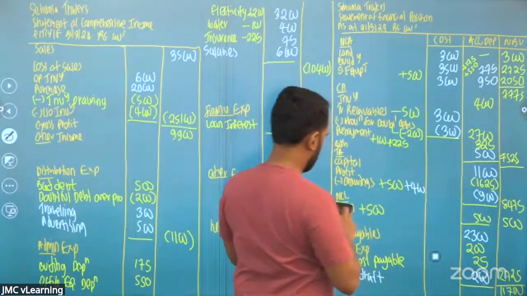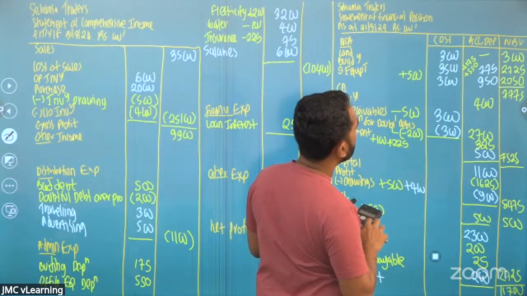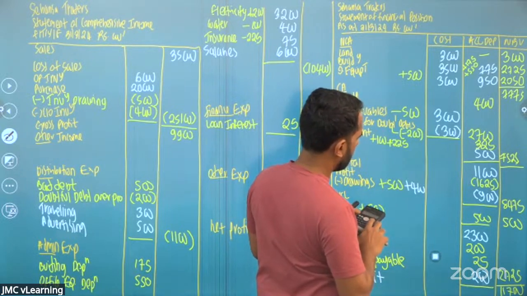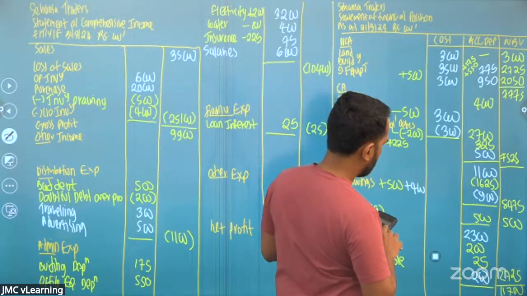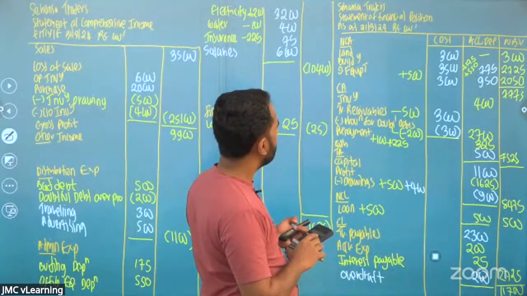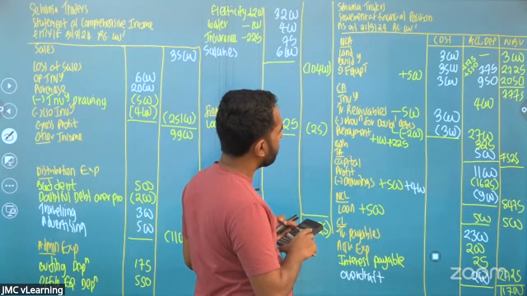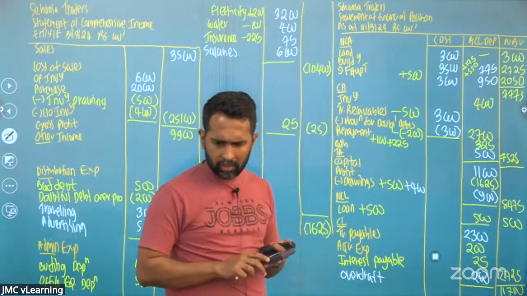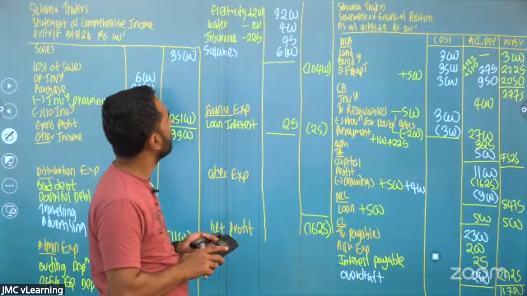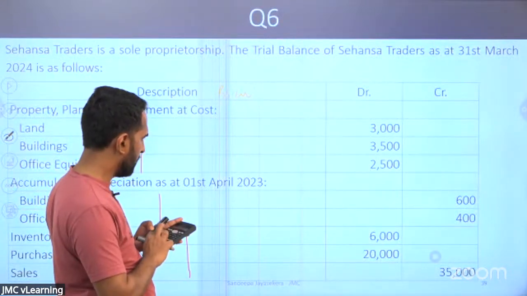So the total you'll be getting 15,300, and 11,000. Give me a quick minute. I don't know whether I made a mistake when preparing the question. Give me a second.